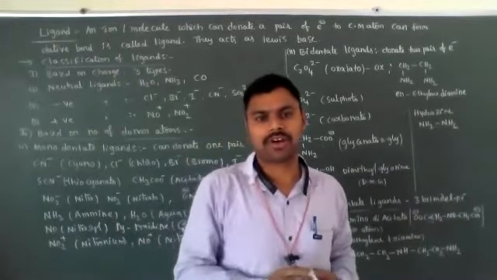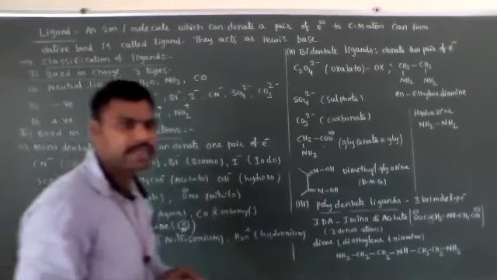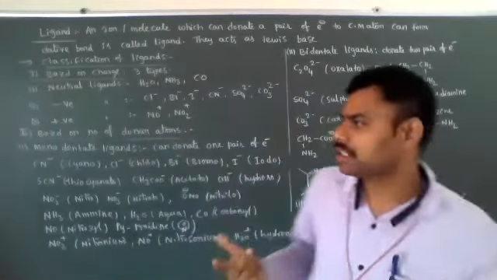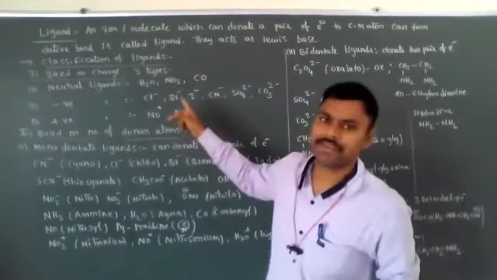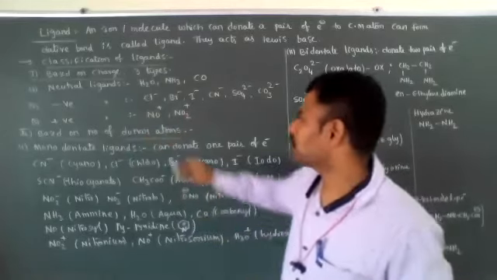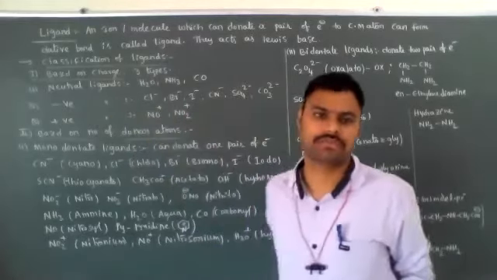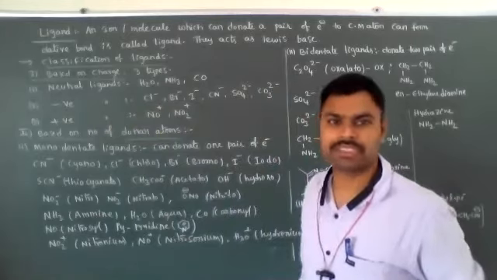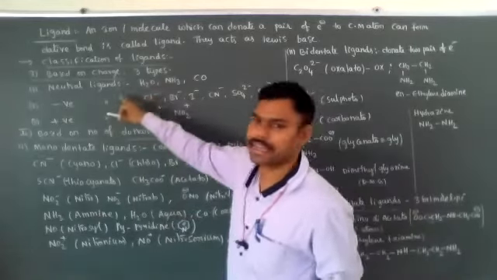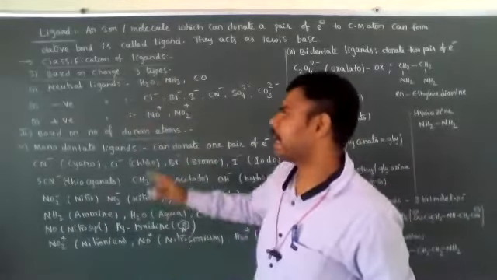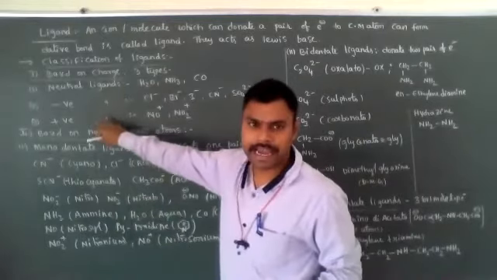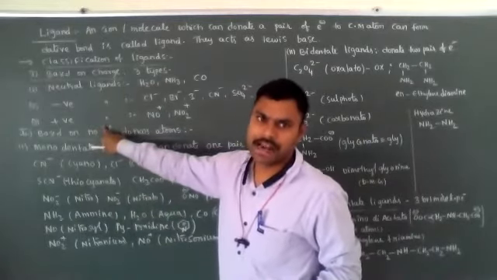Based on charge, ligands are classified into 3 types: neutral, negative and positive ligands.